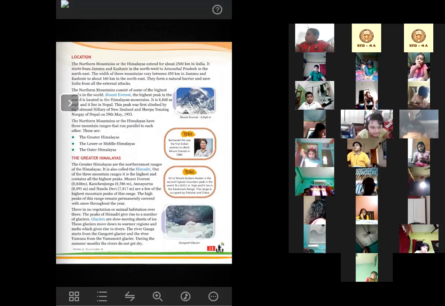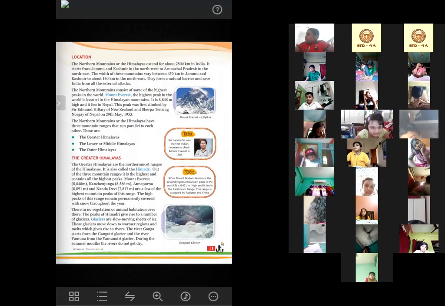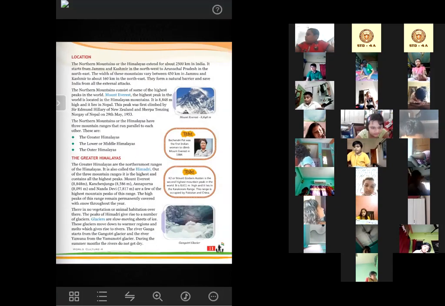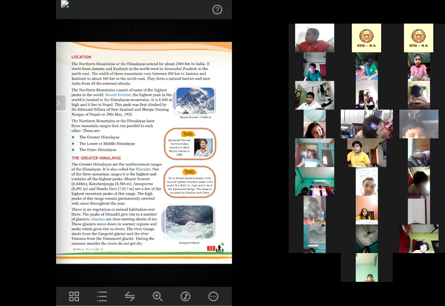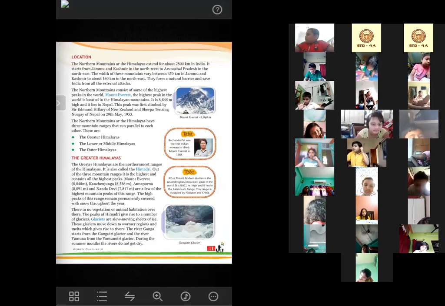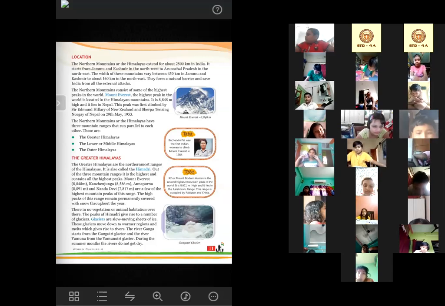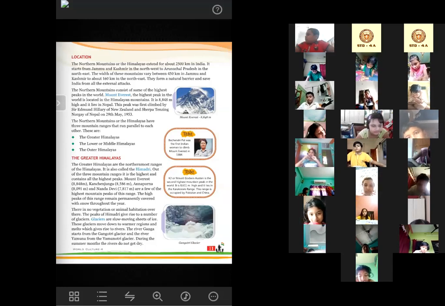The northern mountains consist of some of the highest peaks in the world. Mount Everest is the highest peak in the world, which is located in the Himalayan mountains. And what is the height of it? It is 8,848 meters high, and it lies in Nepal. This peak was first climbed by Sir Edmund Hillary of New Zealand and Sherpa Tenzing Norgay of Nepal on 29th May 1953.